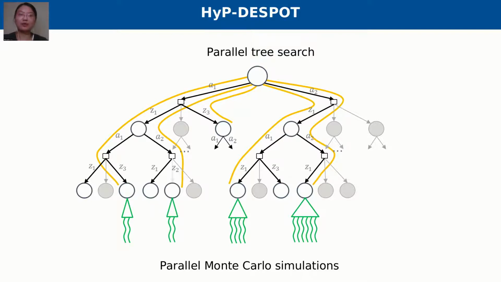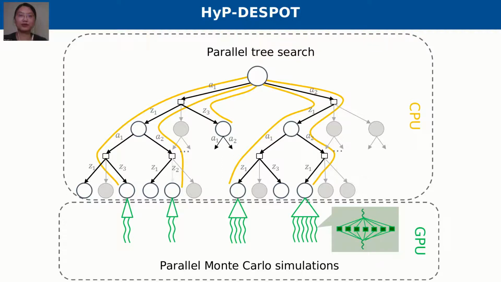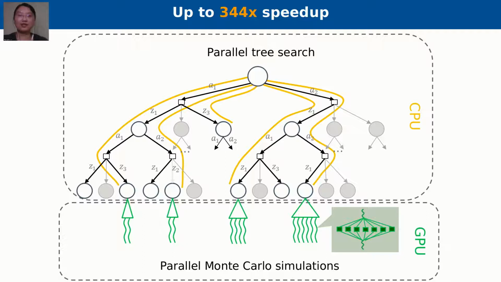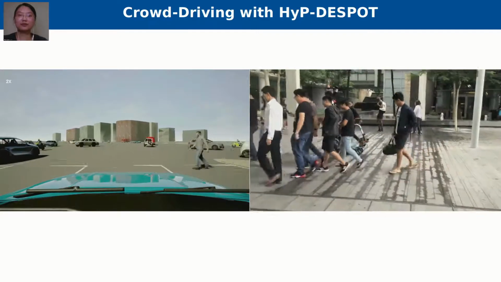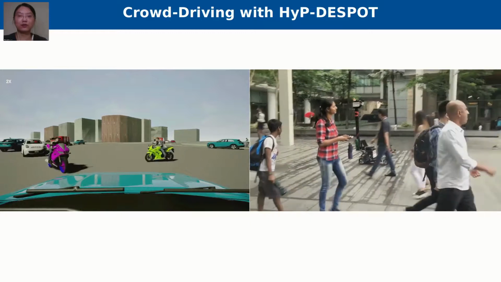Our planner HyP-DESPOT performs parallel tree search in the CPU and parallel Monte Carlo simulations in the GPU. By doing so, we have achieved hundreds of times of speedup in large-scale POMDP problems. And we have successfully applied it to driving among pedestrians, urban crowds, and also a real robot platform.